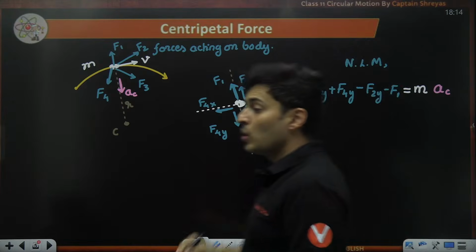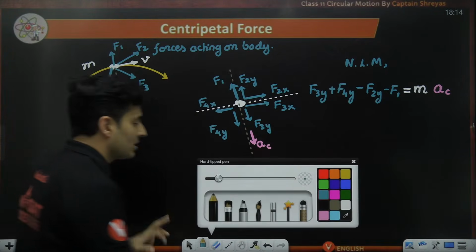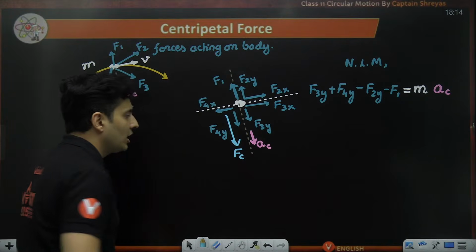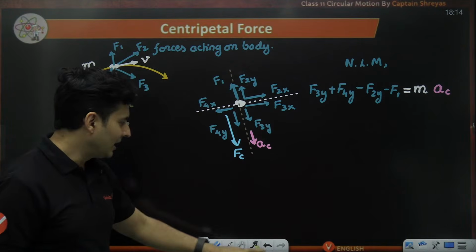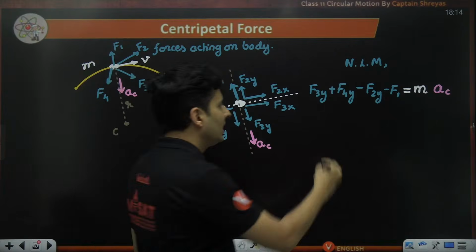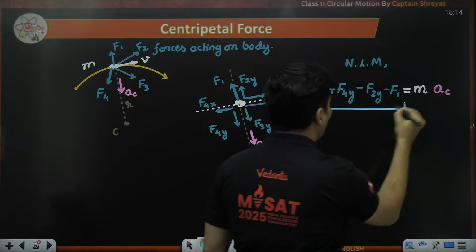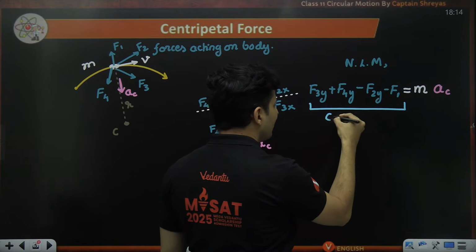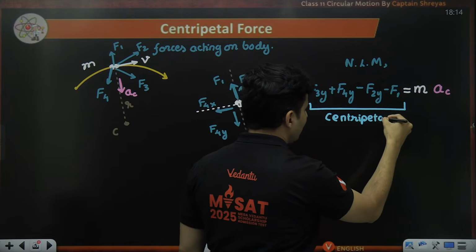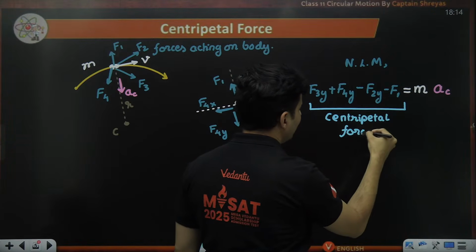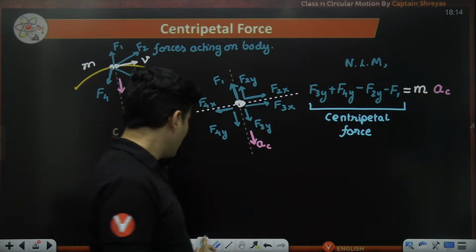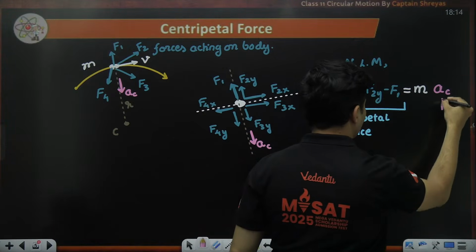Now, if I ask you, where is centripetal force? Never ever show, oh sir, centripetal force, sir, it is like this. Wrong. Don't show like this. Number one. Number two, where is centripetal force then? The centripetal force is basically all of them together. So, this together is basically centripetal force. So, centripetal force is necessary for that acceleration, and you know the value of the acceleration in the next step.